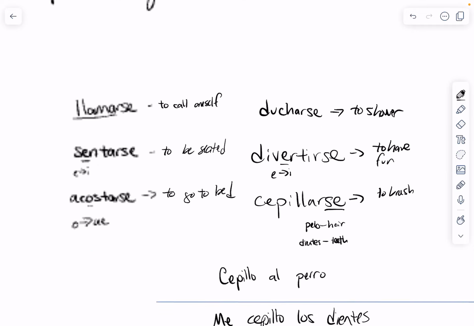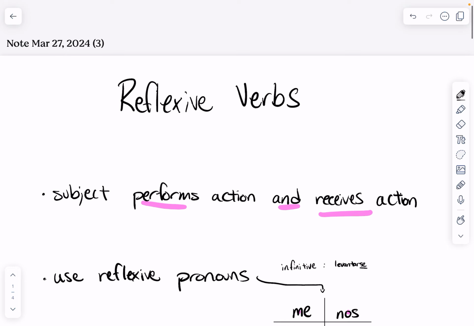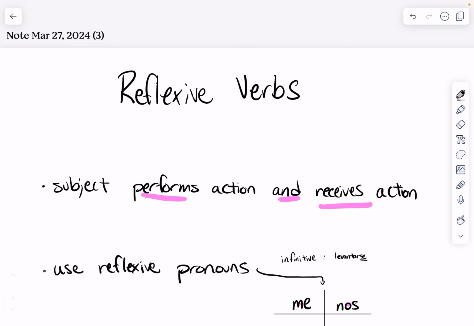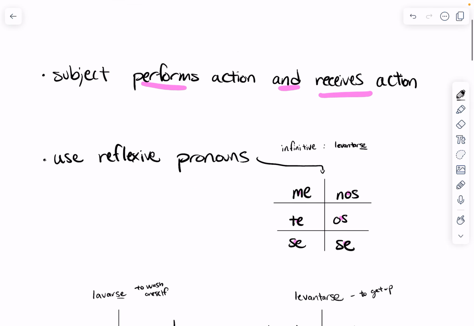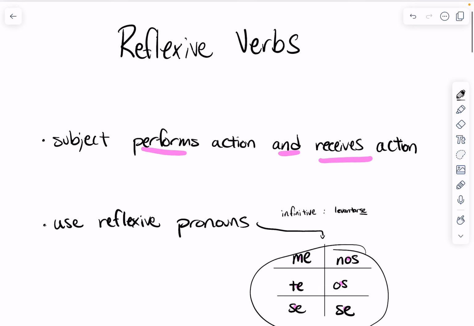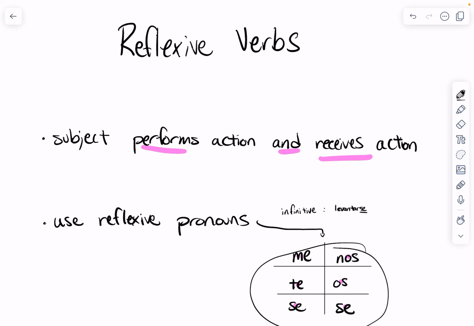So the whole point of reflexive verbs is to add a se on the end of the verb, or another reflexive pronoun when you're conjugating it, to say that the subject that's performing the action also is receiving the action.